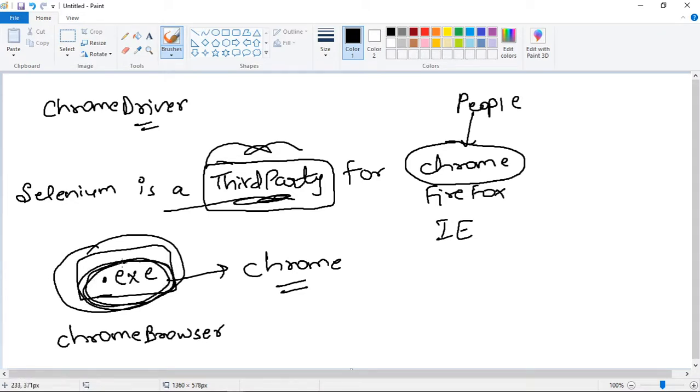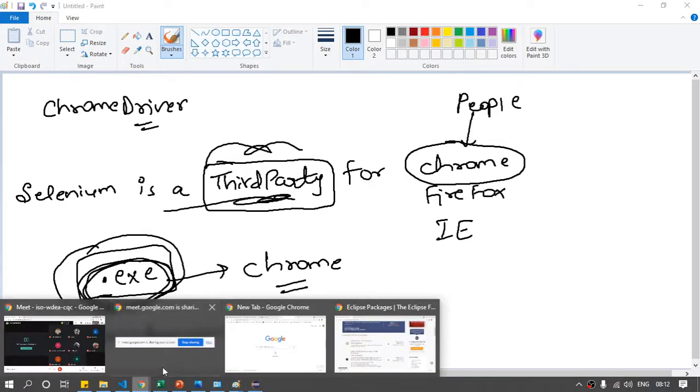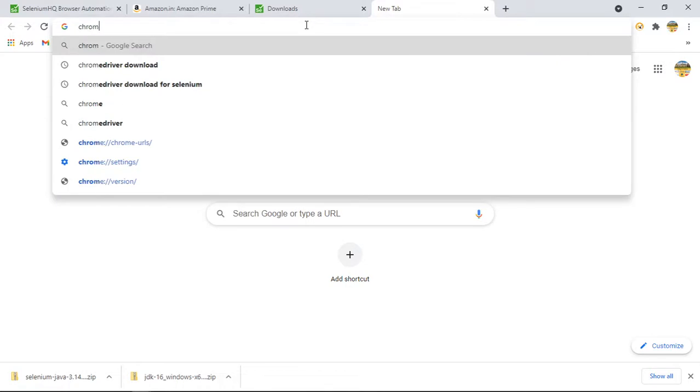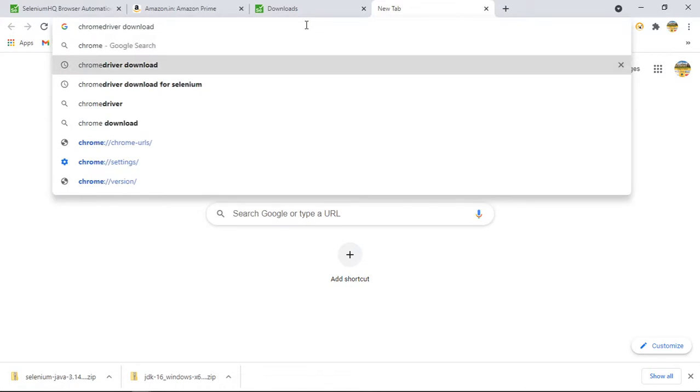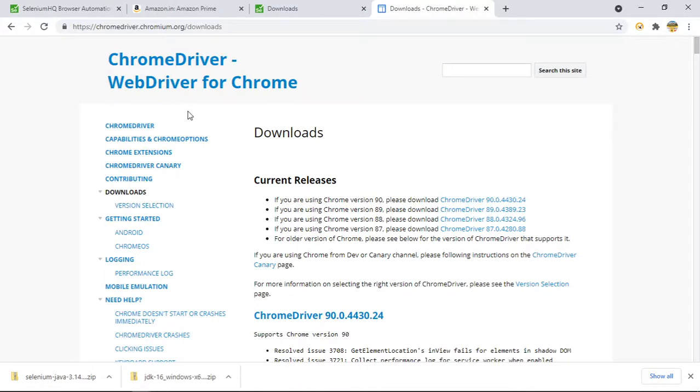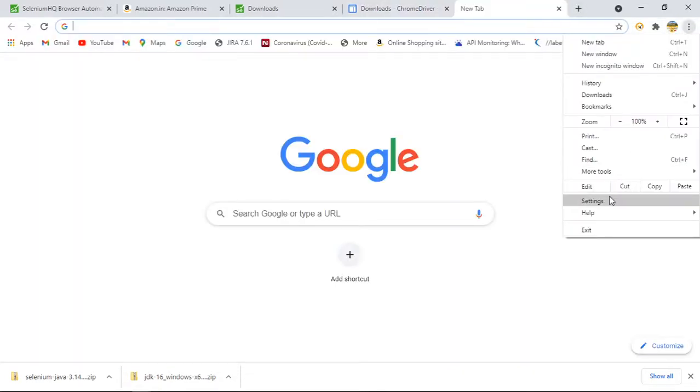Just on Google, you have to write, let's say, ChromeDriver download for Selenium. You can select this one, and click on this again. Here you can see these are the .exe file versions. Before that, you always have to first check what your Chrome browser version is.